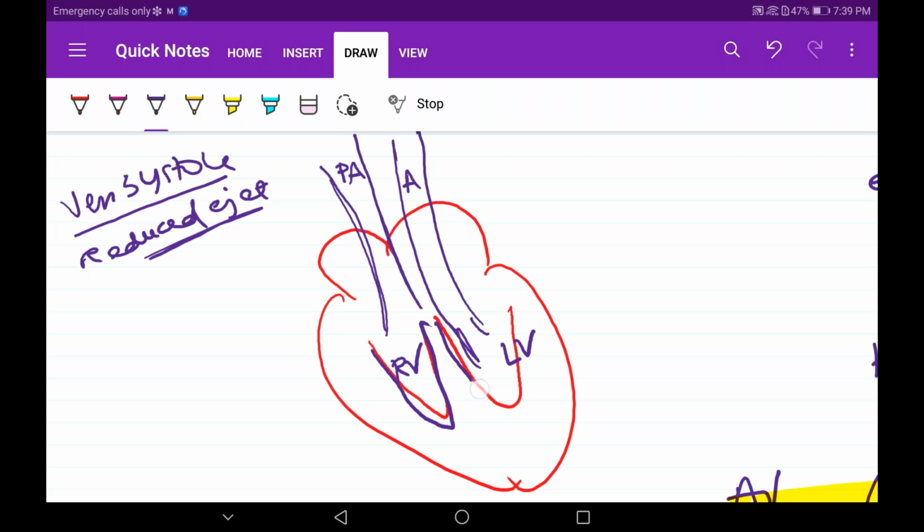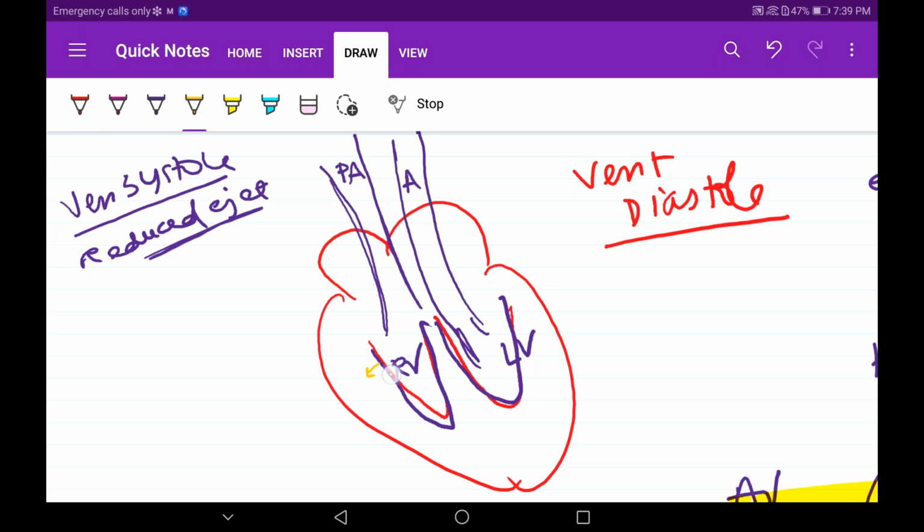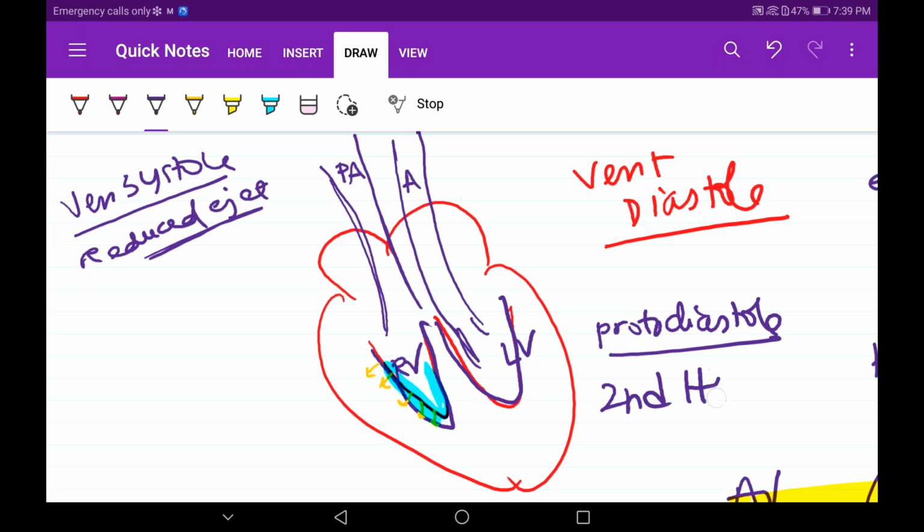The chamber is completely contracted. But now we are entering into the ventricular diastole phase. What will happen now? Slowly it will relax, not completely, just initiation of relaxation. Since the blood was completely ejected out, just the initiation of the decrease in pressure is known as protodiastole. The only important event occurring in this is that we will hear the second heart sound.